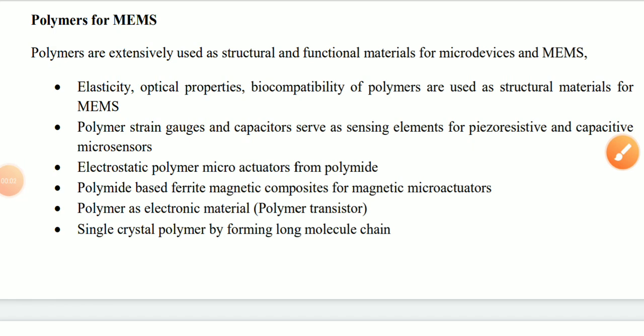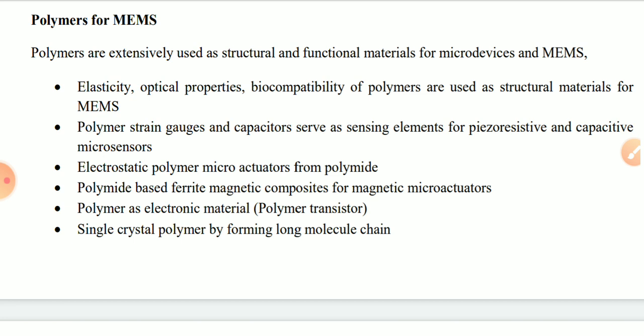Hello friend, in this video I am going to explain MEMS material. So generally MEMS materials are divided into four groups: metal and metal alloys, polymer materials for MEMS, ceramic materials, and composite materials. Now I will discuss polymers for MEMS.